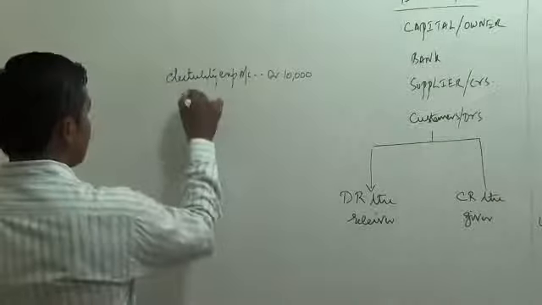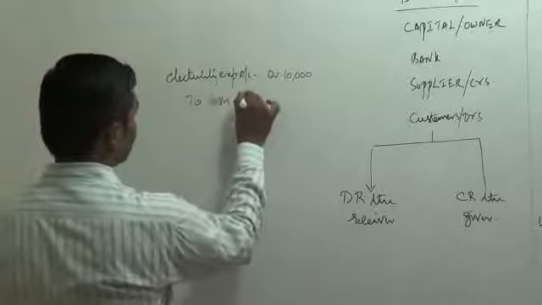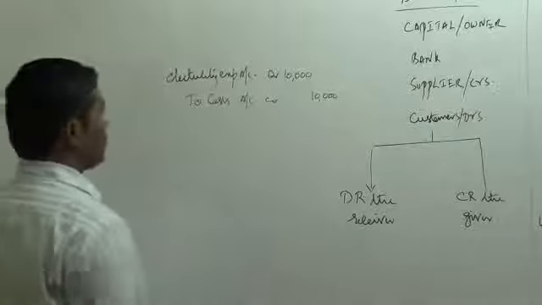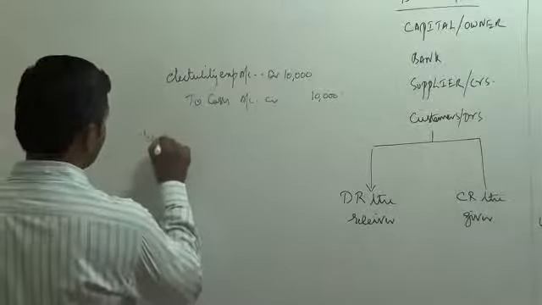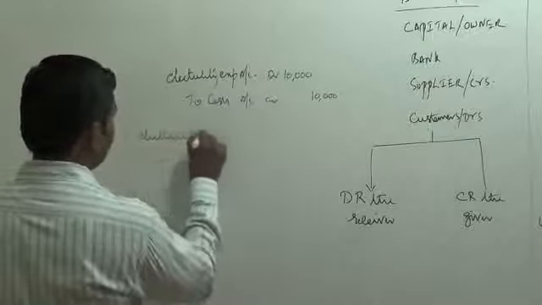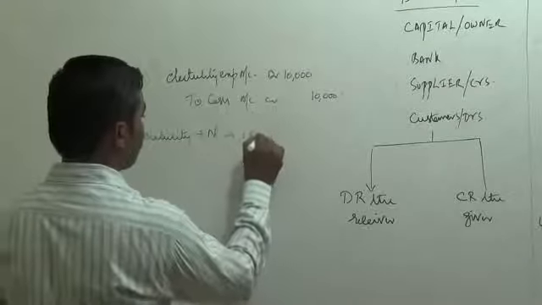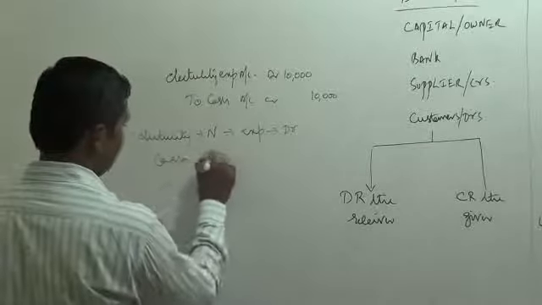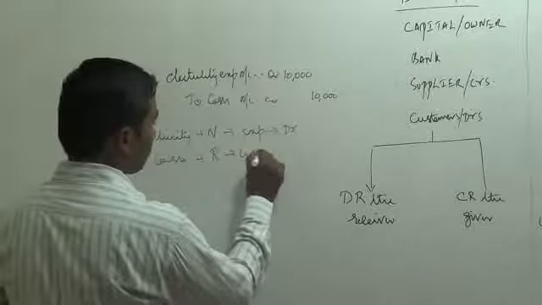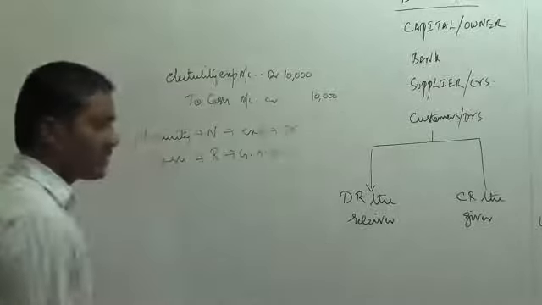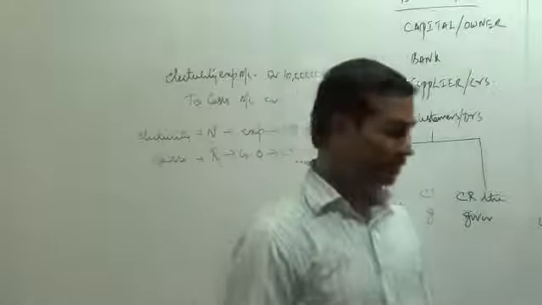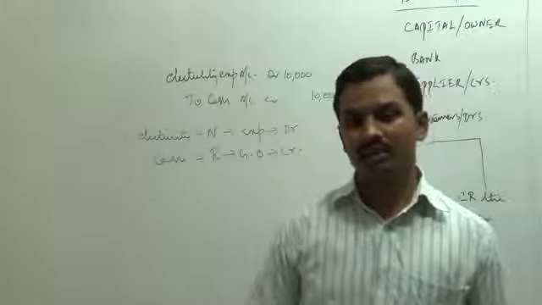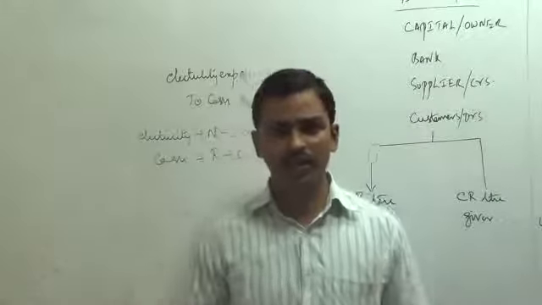And how are we paying these expenses? In cash. To cash account credit 10,000. What is the logic behind the entry? Electricity nominal account, expenses and losses debit, cash real account, going out, cash account is credited. So electricity account has been debited because it's a nominal account, expense and loss debit. Cash is a real account, it is going out, so the account has been credited.